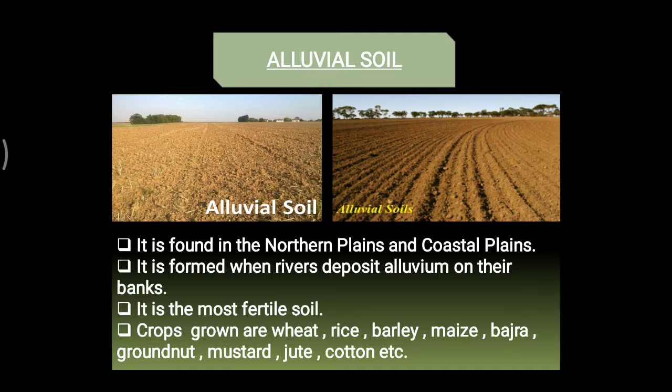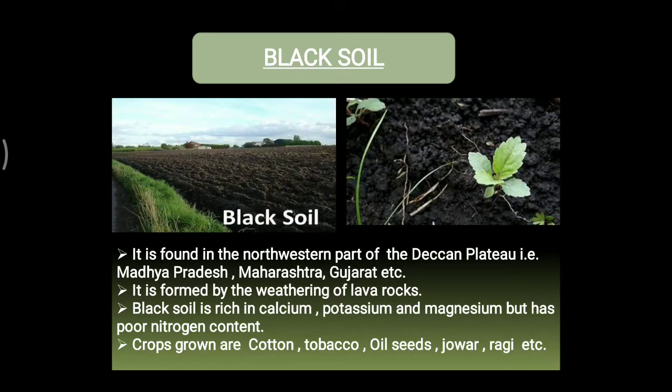Okay. Next we have black soil. Now it is found in the northwestern part of the Deccan Plateau, that is Madhya Pradesh, Maharashtra and parts of Gujarat. Okay. Now it is formed by the weathering of lava rocks. So that's why the color is a bit blackish. Now the black soil is rich in calcium, potassium and magnesium but has poor nitrogen content. So that's why all the crops cannot be grown in this soil. So which are the major crops that are grown? Crops grown are cotton, tobacco, oil seeds, jowar, ragi and many more.